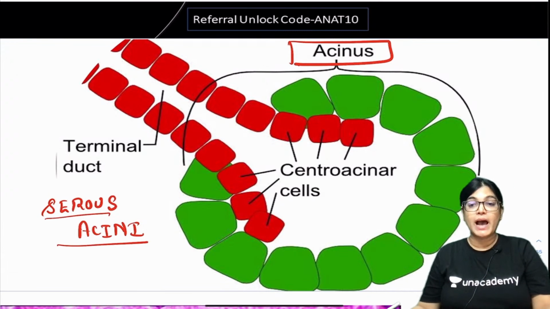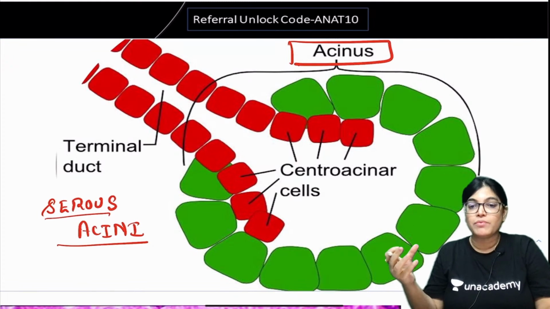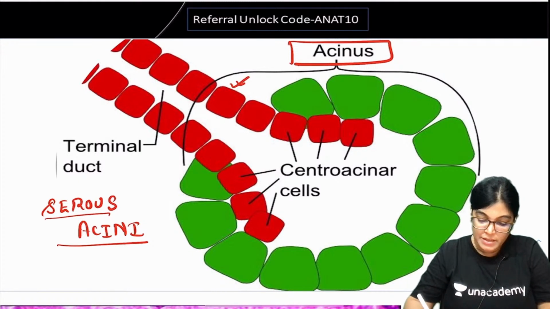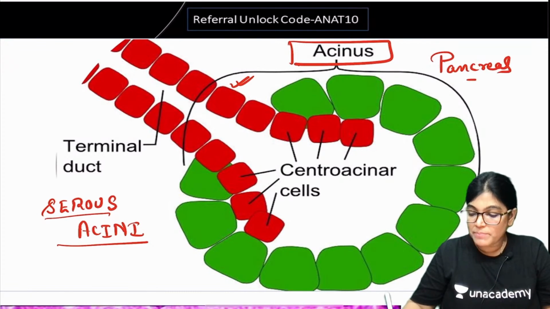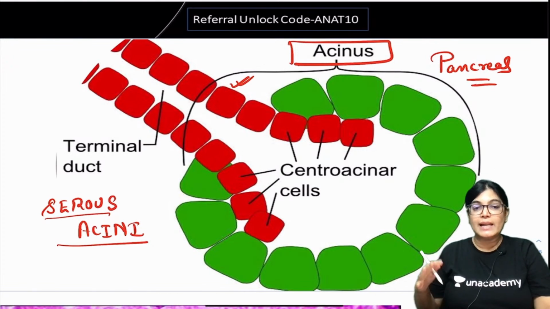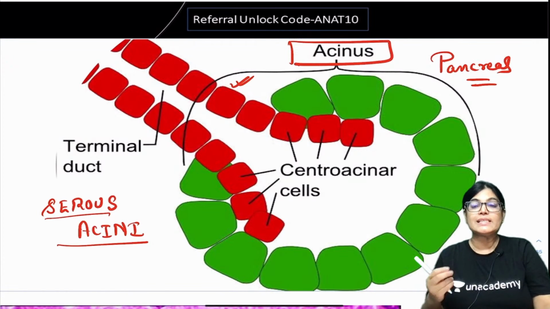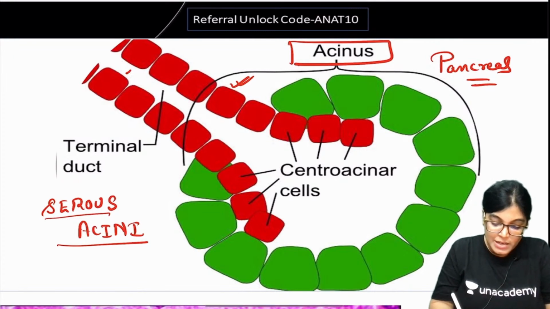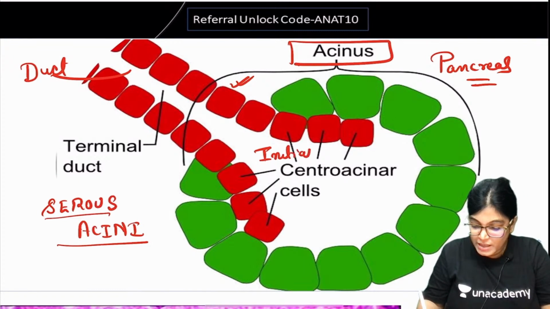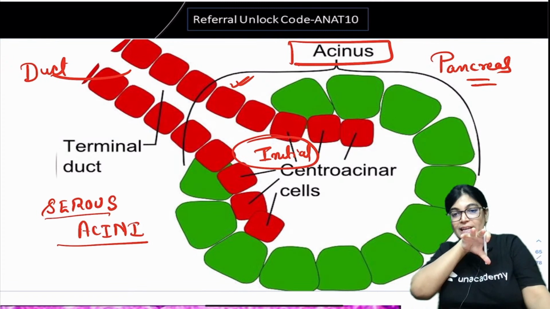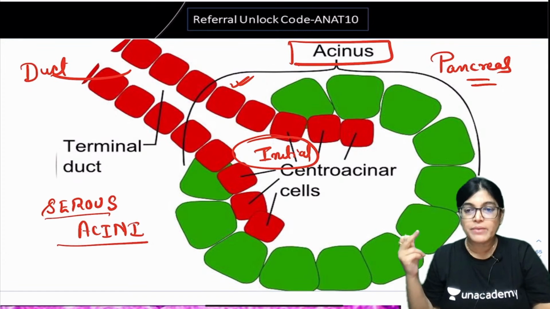Now generally in case of serous acini, the duct will arise from the exterior part of the acini, so from here the duct should arise. But in case of pancreas, the intercalated duct, which is the initial part of the duct, is not present here. In place of that, you can see the most initial part of the duct, marked I for initial. You can see the initial part of the duct is going inside the acini. It is protruding inside.